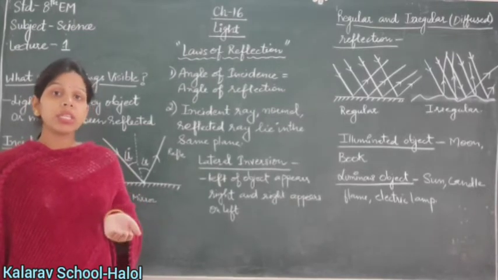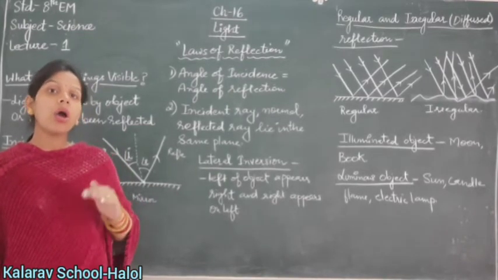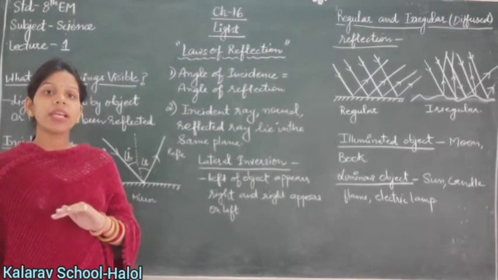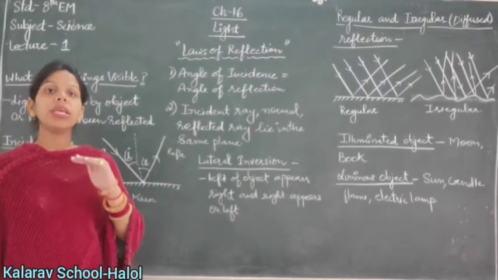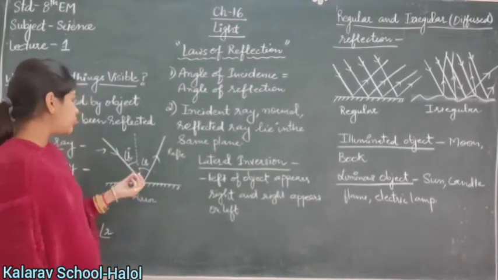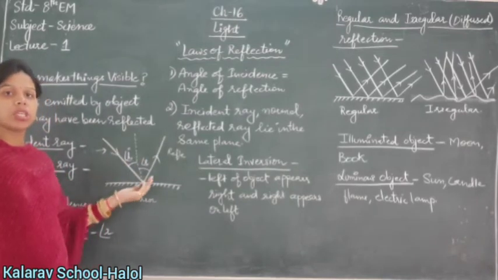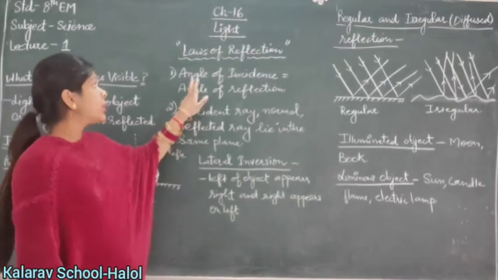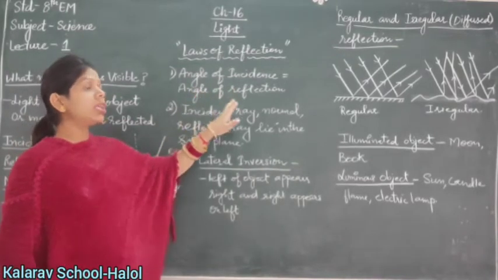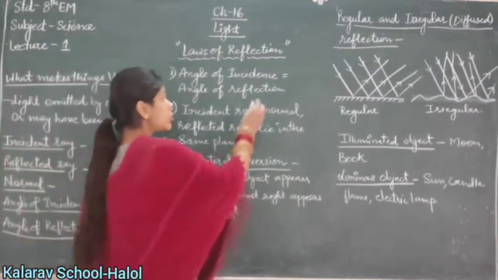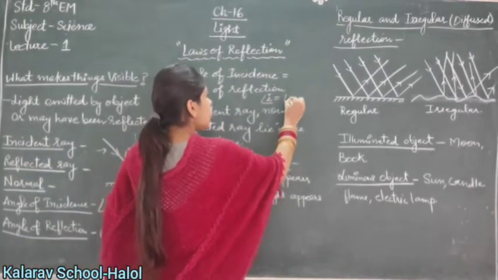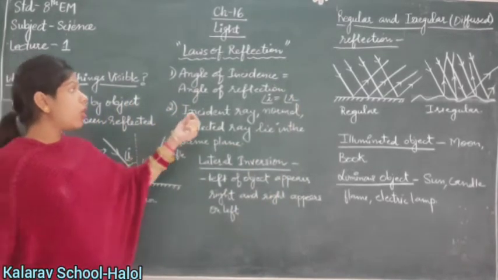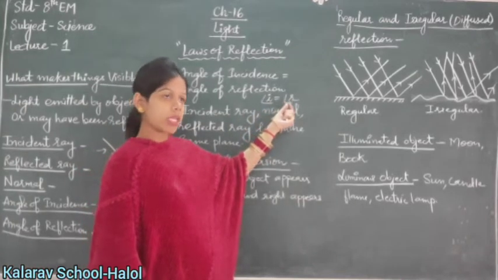So, what is reflection? Reflection is the phenomenon of bouncing back of the incident ray. As you see here, this is called the reflection of light. Now the laws of reflection. The first law is that the angle of incidence is always equal to the angle of reflection. So, during reflection, the angle of incidence, that is angle i, is equal to angle r.